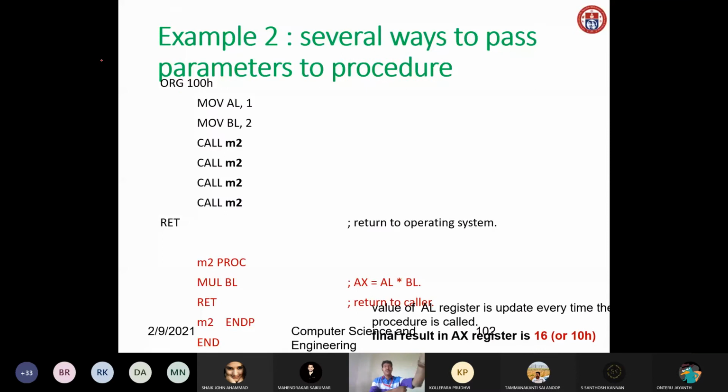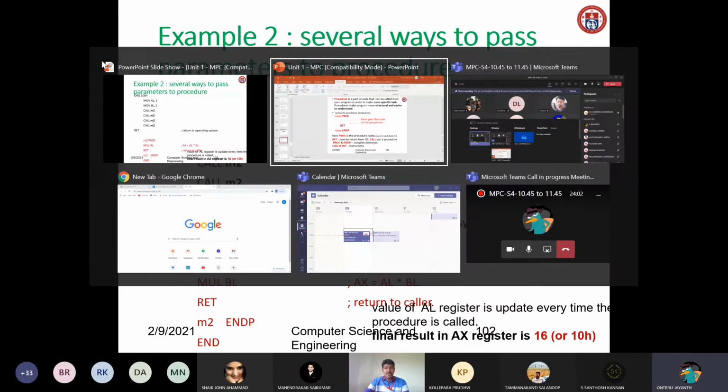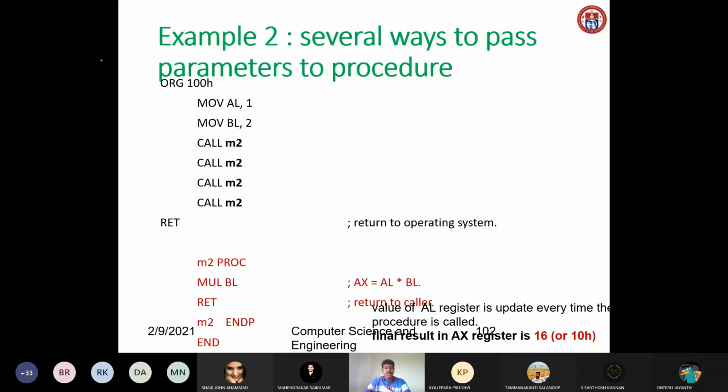Okay, this is the next example, example 2. Can anybody tell how many times the procedure M2 is called here? 4 times. Okay. What I did here is, first I have written ORG 100H, that is your starting address. Then the first 2 instructions move values: 1 is moved to AL and 2 is moved into BL. AL value is 1 and BL value is 2. Then I am calling the procedure M2 4 times.